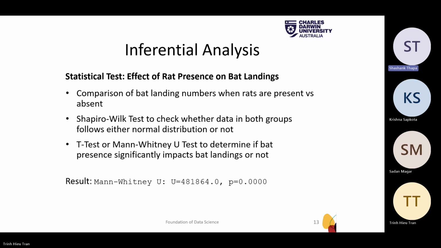So the next part, inferential analysis, will be done by Southern. In our inferential analysis, we have compared bat landing when rats are present versus absent. First, we checked the distribution using the Shapiro-Wilk test. Since the data was not normally distributed, we applied the Mann-Whitney test. The result was significant, showing that rat presence has a strong negative impact on bat landing.